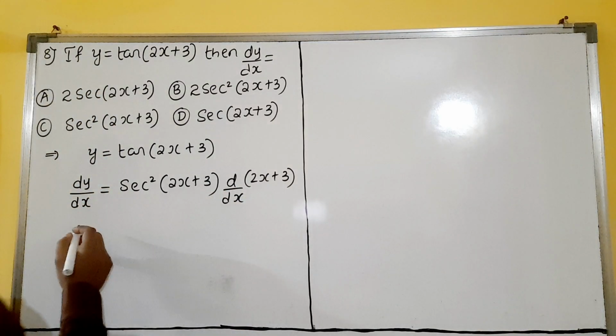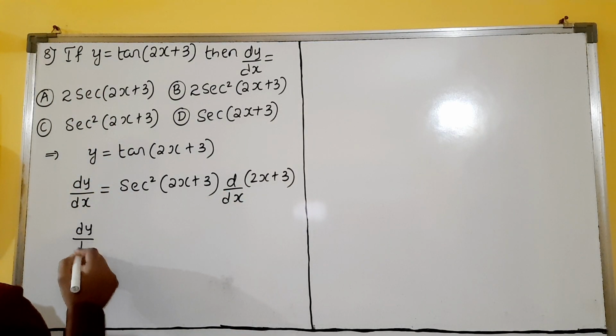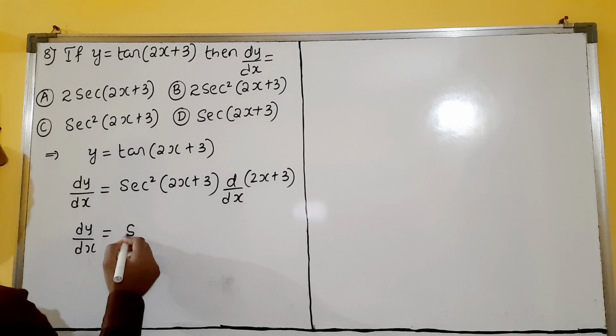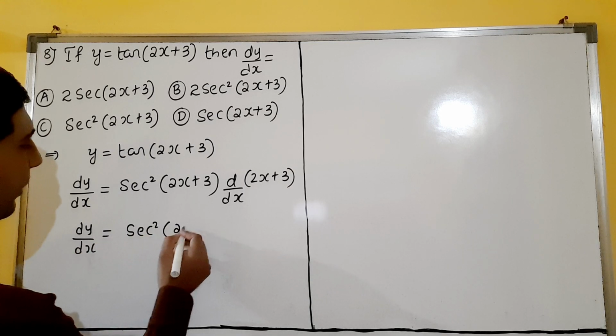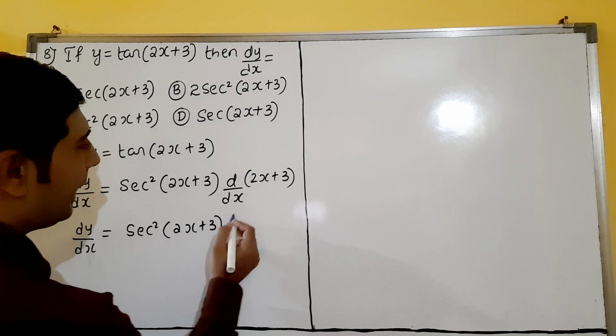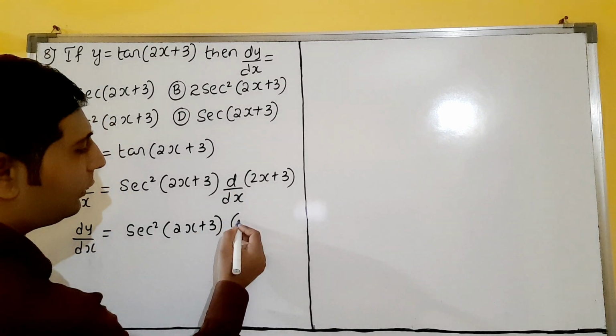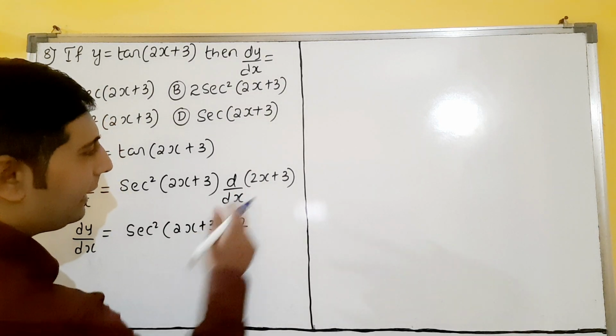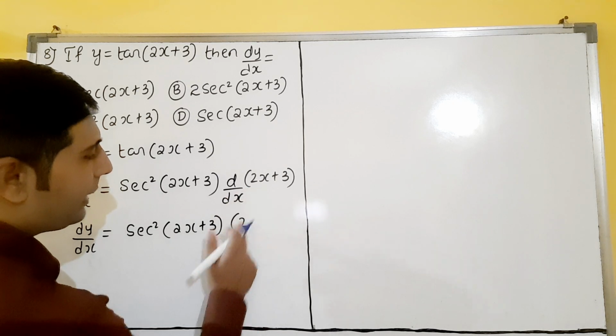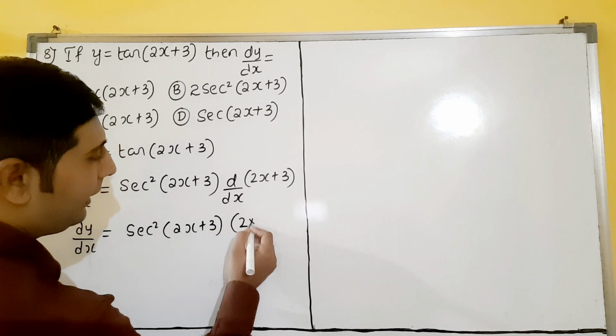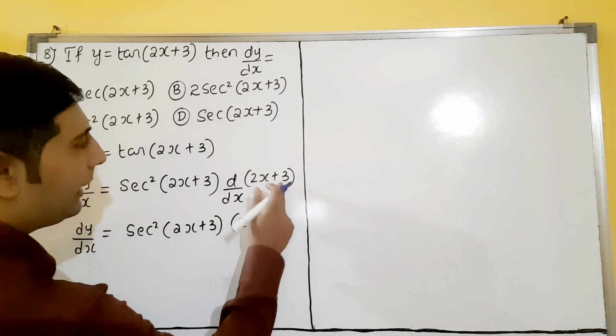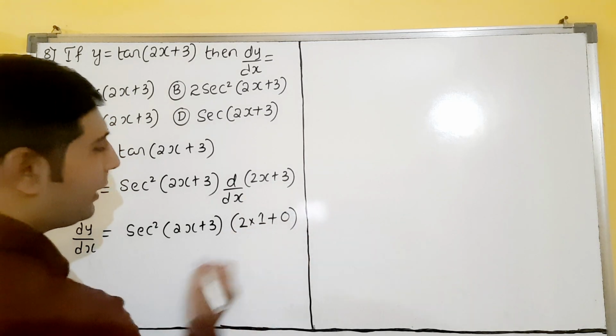So dy by dx equals sec squared of 2x plus 3, times the derivative of 2x plus 3. The derivative of 2x: 2 is written as it is, derivative of x is 1. Derivative of a constant is 0, dear students.